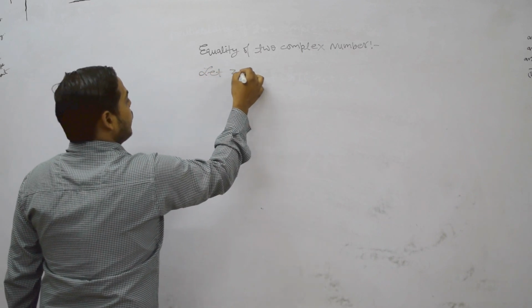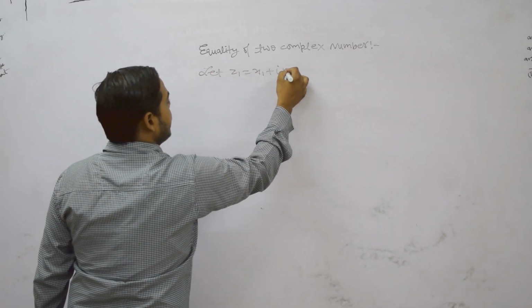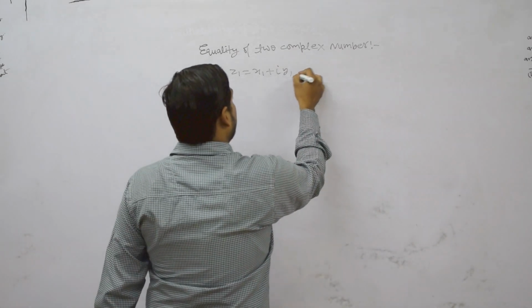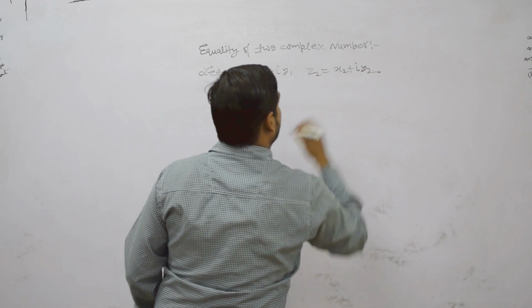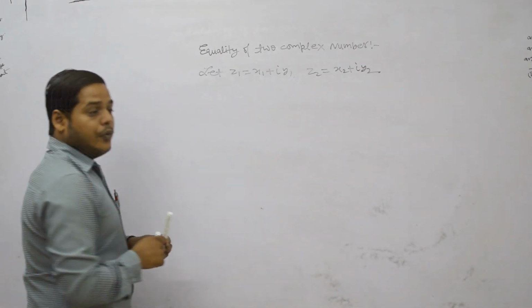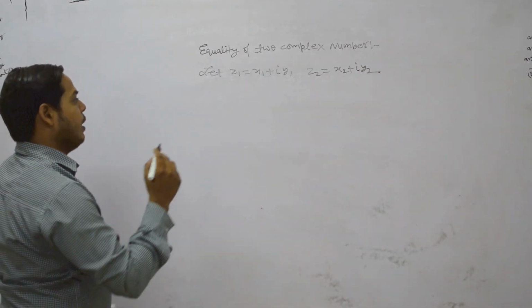Let Z1 equal x1 plus i y1 be the first complex number and Z2 equal x2 plus i y2 be another complex number.